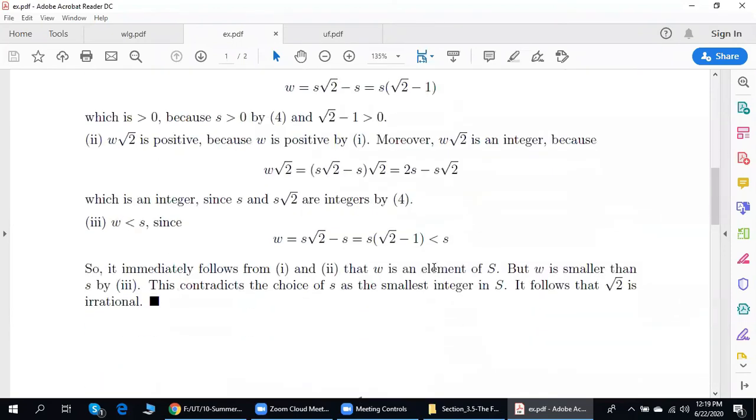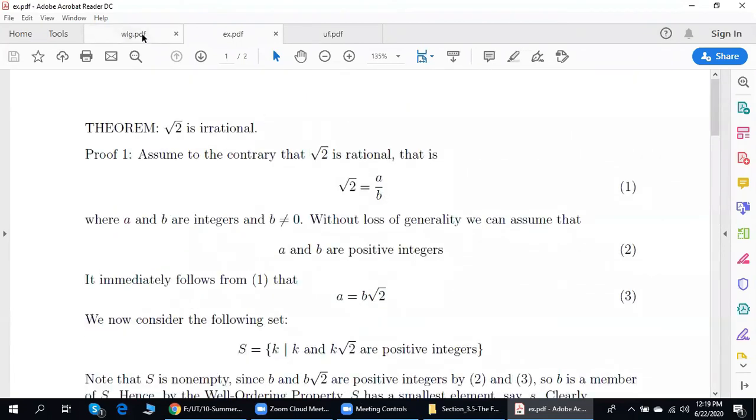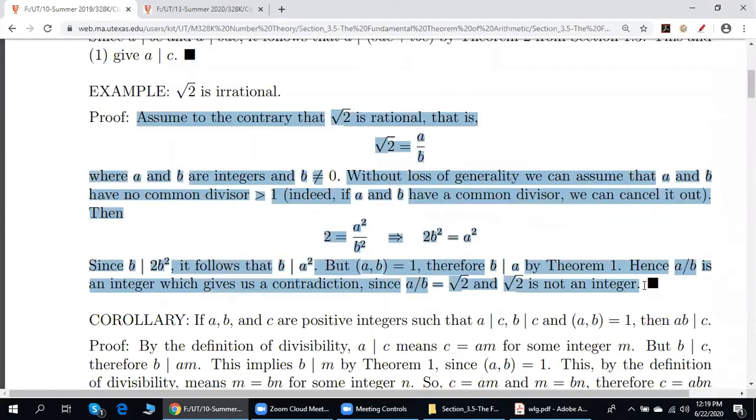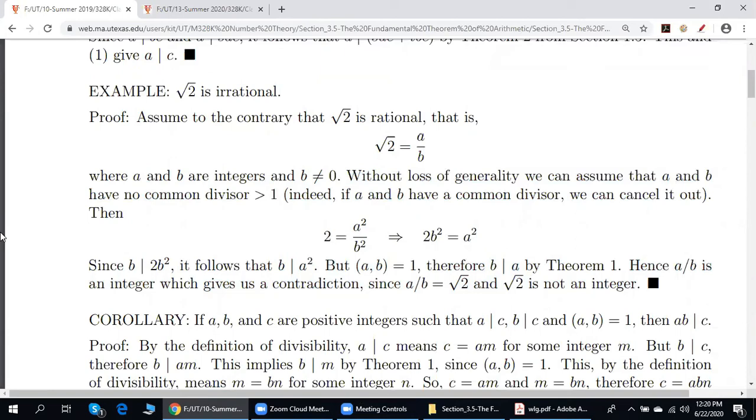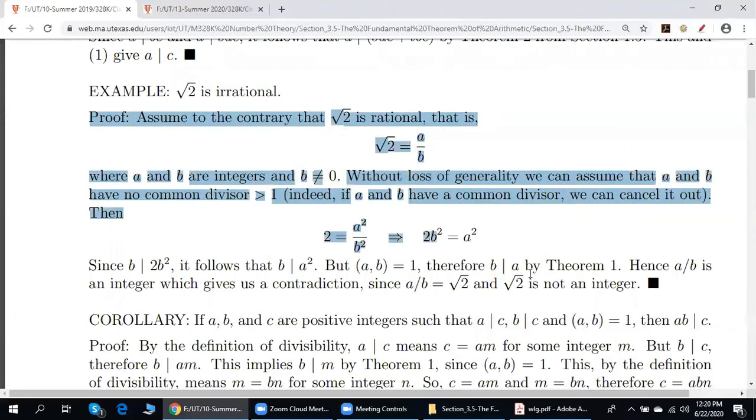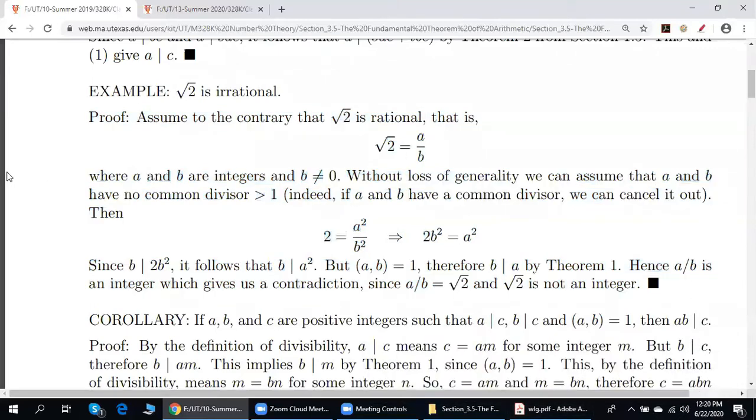It's over here. It's 1 page long. Here we have just few sentences. Sentence number 1, number 2, number 3, 4, 5 sentences long. We are about to discuss this proof. However, before we discuss this proof, let me give you yet another proof of the fact that square root of 2 is irrational.